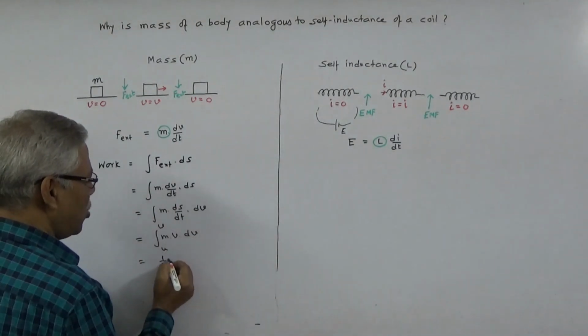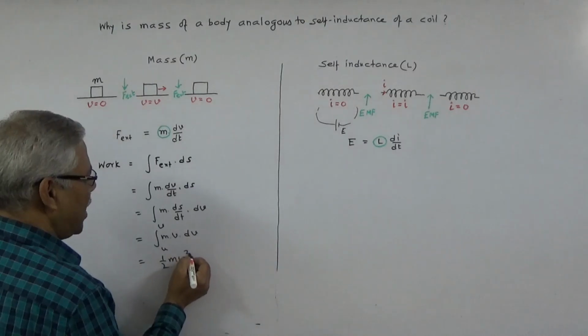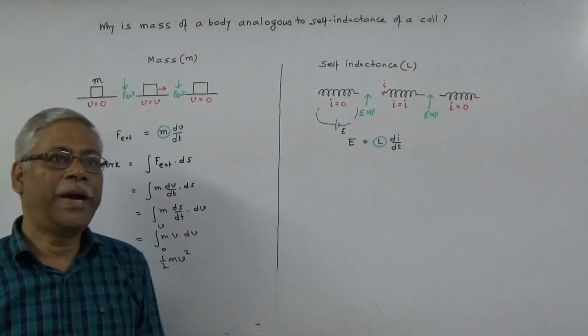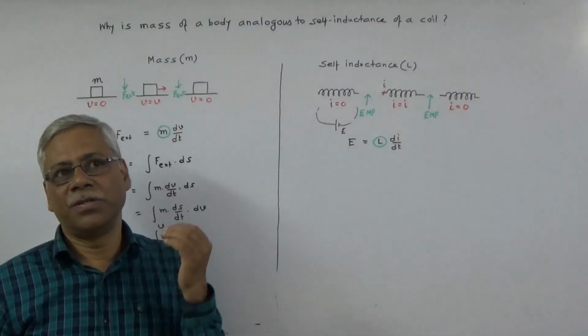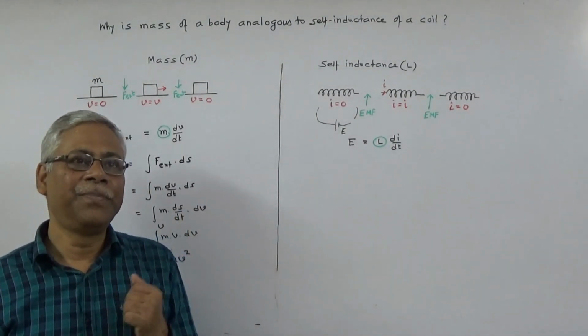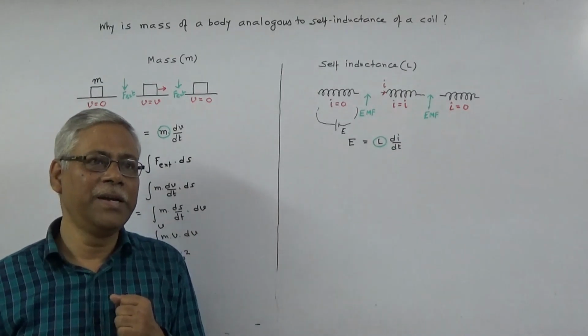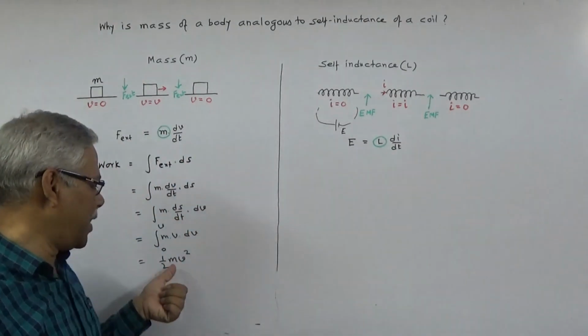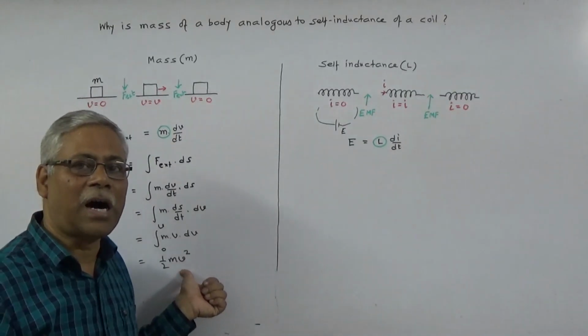So this is equal to half m v square. So external force by acting on the body does work on the body to load energy in the body, and that energy is in the form of half m v square.